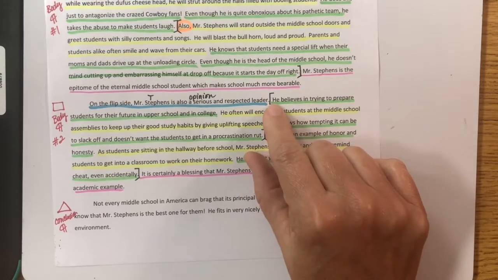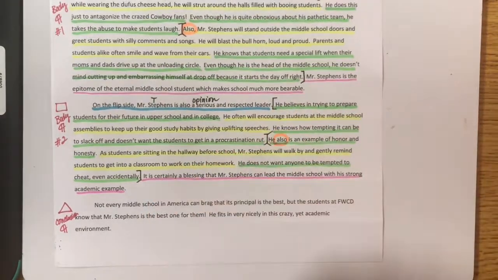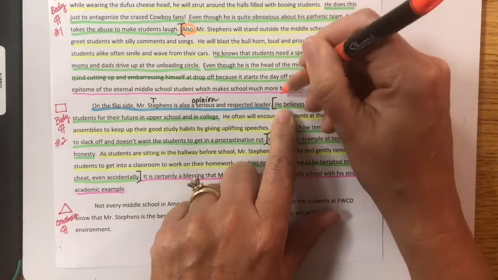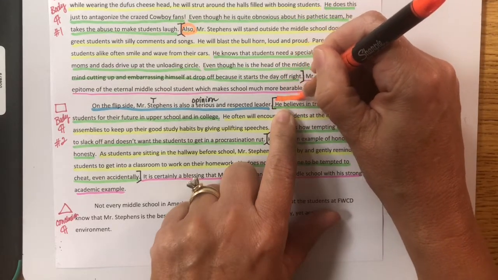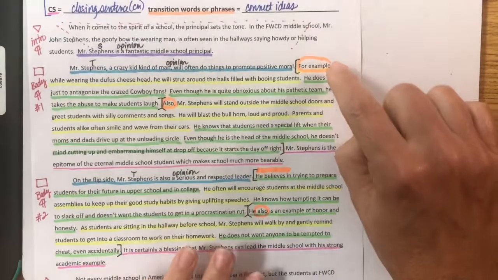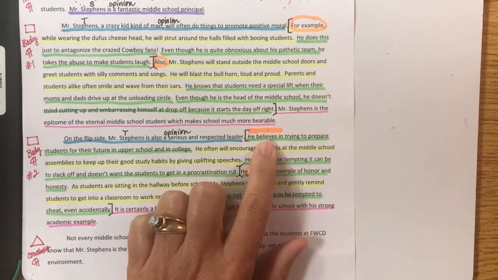Now, I want you to notice, here's my first chunk, and I forgot a transition word. So I'm going to add one right now. I'm going to put some orange above it and then write a word in there. I've already used for example up there, but that would work here. I just don't want to hear it again.